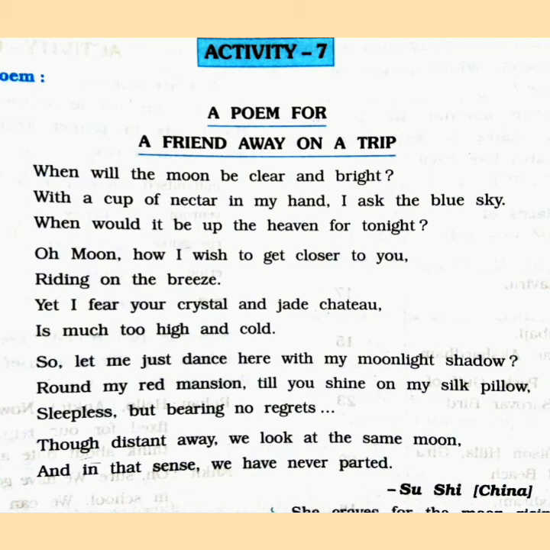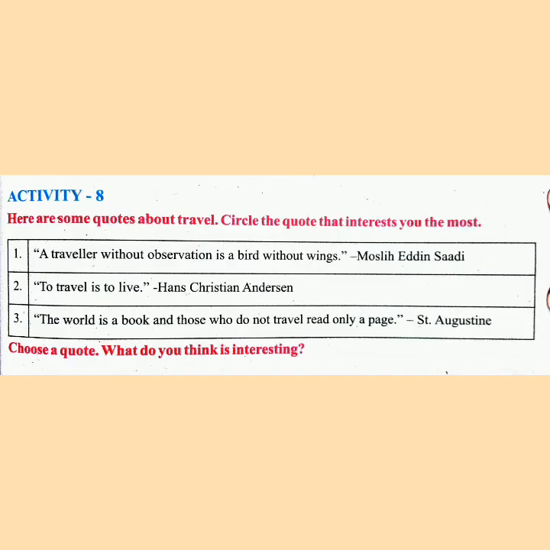Now in activity 8, there are some quotes given about travel. You have to circle the quote that interests you the most. The first one is, a traveler without observation is a bird without wings. Second one, to travel is to live. And the third one, the world is a book and those who do not travel read only a page. The world is a book and those who do not travel read only a page, said by St.